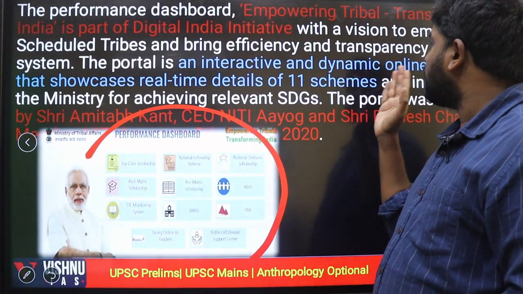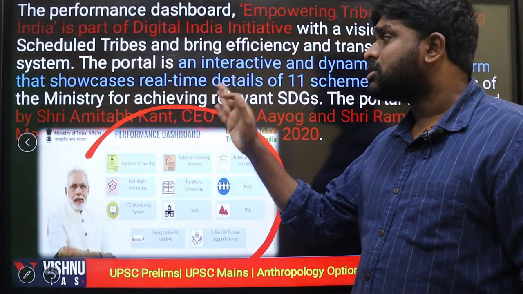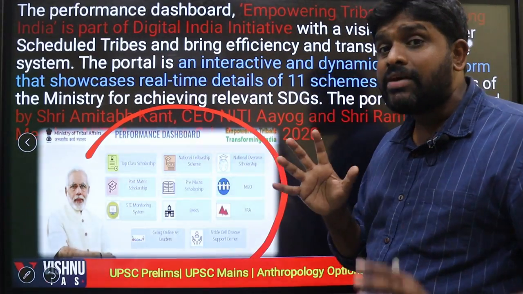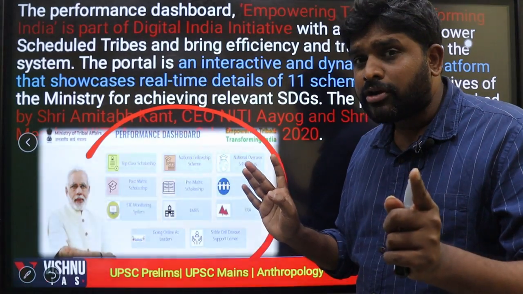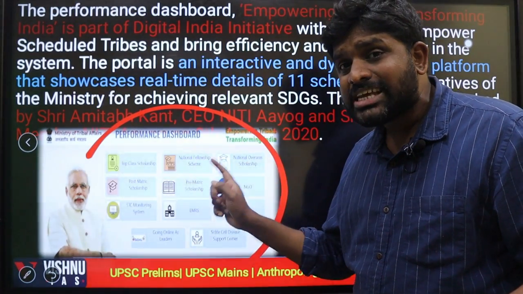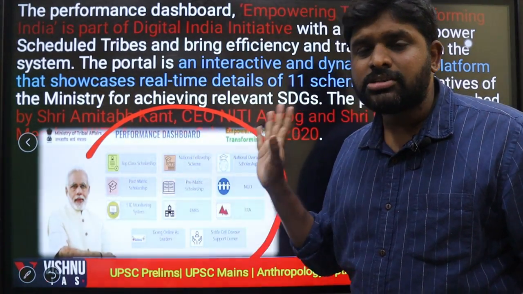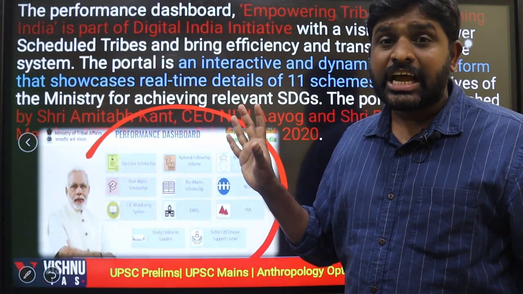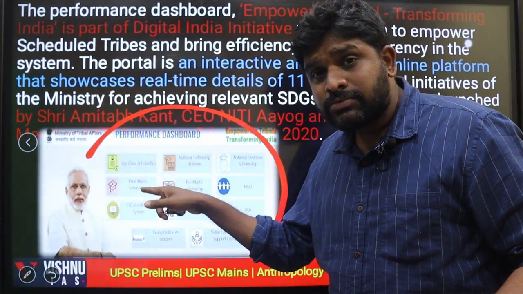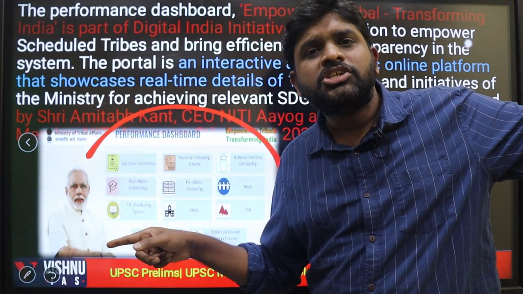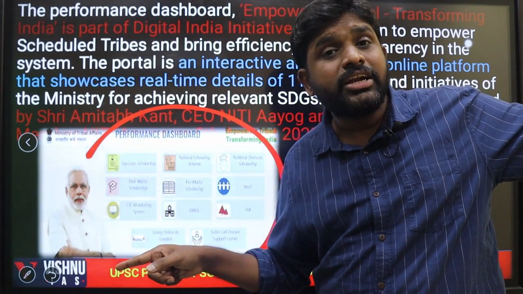The portal is an interactive and dynamic online platform that showcases real-time details of the 11 schemes of the government. So, from a prelims point of view, we can expect questions on the schemes mentioned under this performance dashboard of the Ministry of Tribal Affairs. Because of these schemes, we can see how health related changes and education related changes happen.